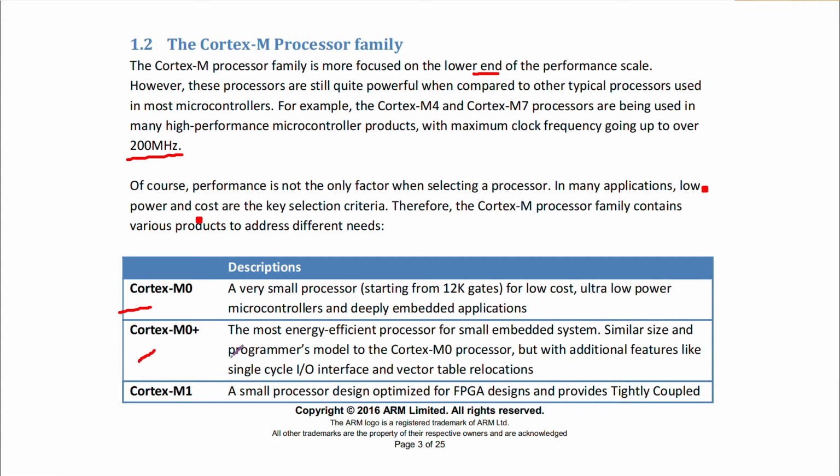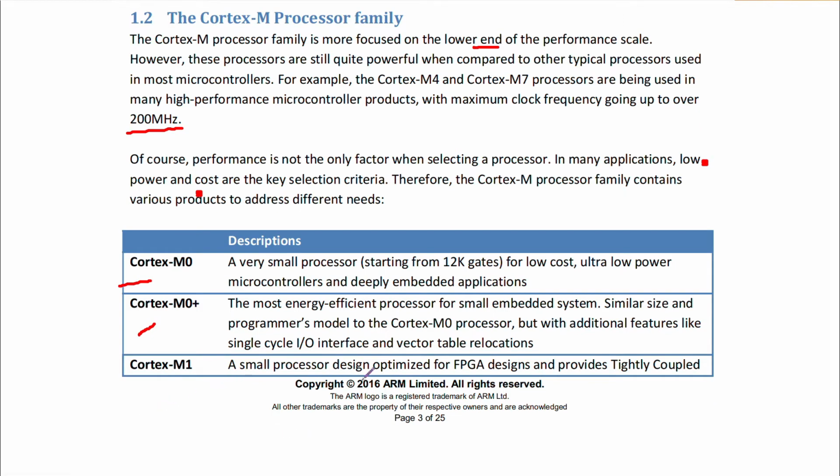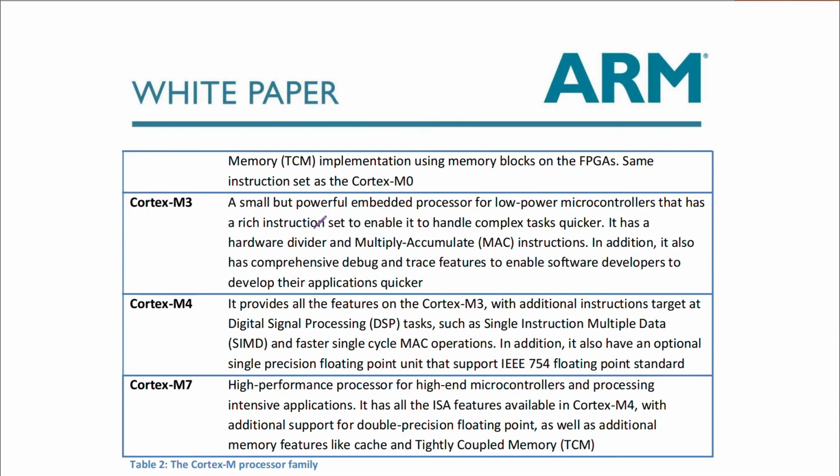Then we have another category called the M0 Plus. This is the most energy efficient processor for small embedded systems. So the size and model is quite similar to M0, but there are additional features like single cycle input output interface and vector table relocations. Coming to the M1, it is a small processor design optimized for FPGA, field programmable gate array designs, and it provides tightly coupled memory implementation using memory blocks on the FPGAs.